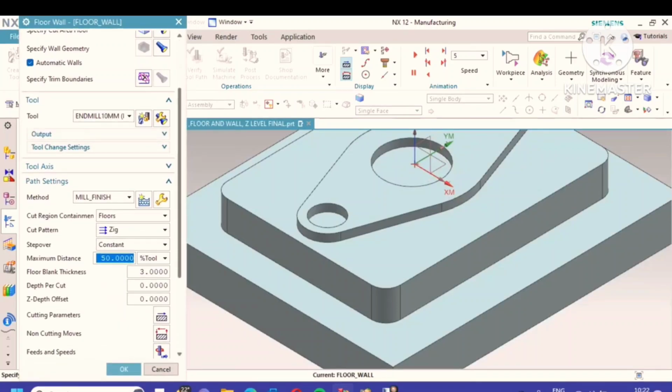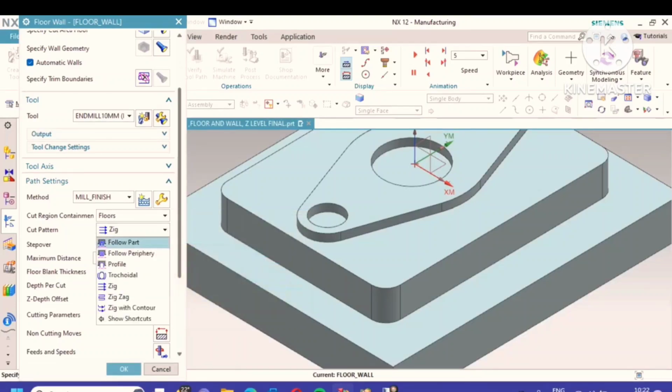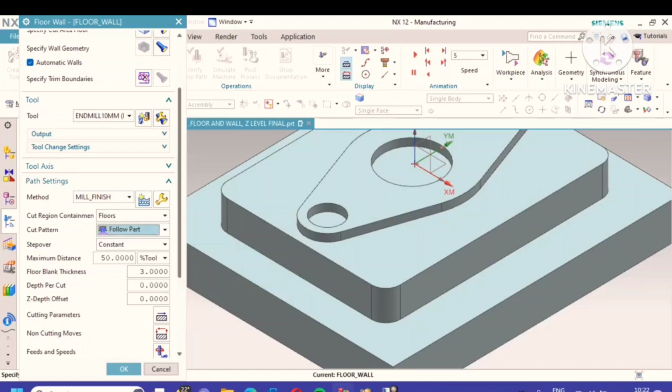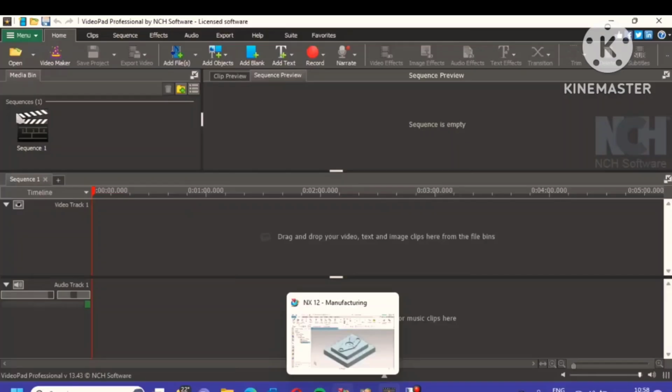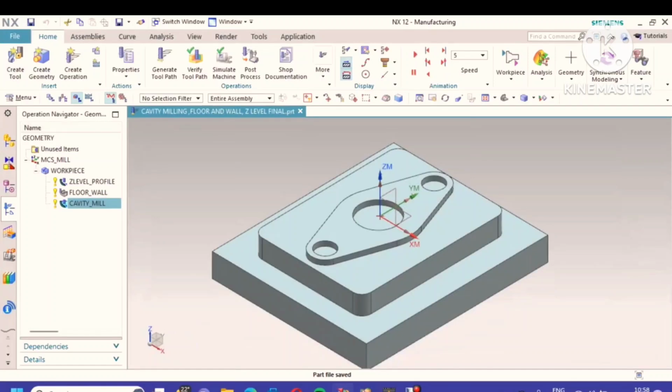Here the cut region containment is floors. It will measure from the floor. Then we will go for the follow part. The constant depth is given.